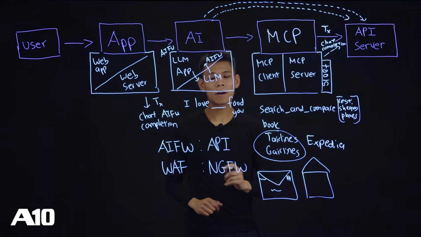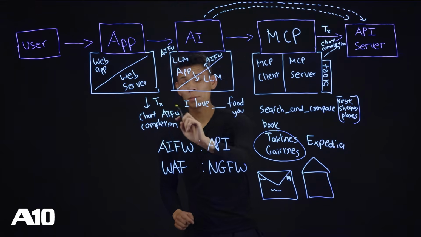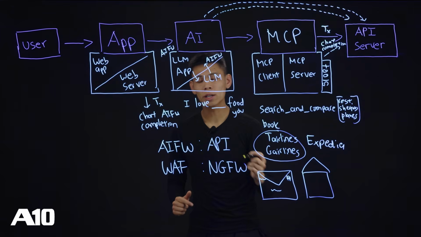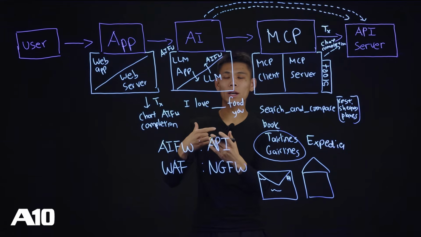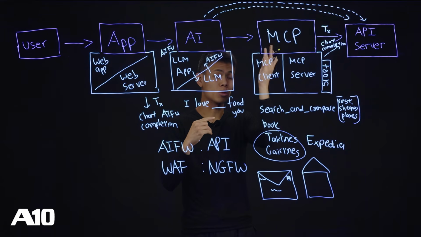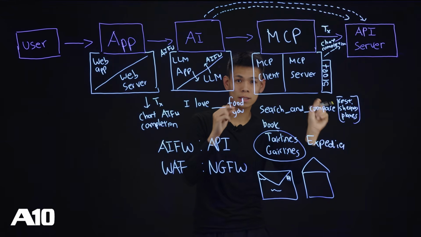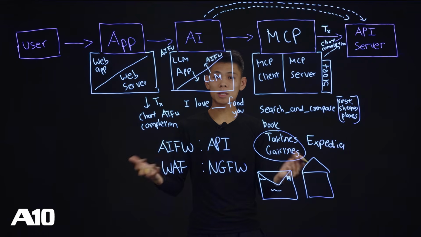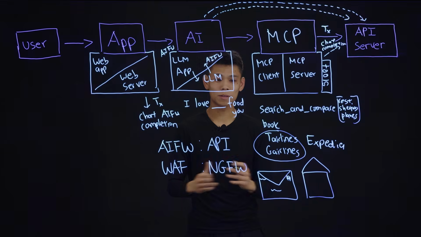It's pretty similar for the AI firewall versus APIs. Because as we talked about earlier, chat completion is being used when trying to communicate with AIs, right? So if you have a good API solution that can look into all these connections that are being made, you can kind of see what this agentic AI is trying to do through its connections. But you might not be able to look specifically into the details of what it's asking for. And that is where the AI firewall comes in. Well, I hope this session was helpful in explaining how MCPs, agentic AIs, and APIs work, because they are all connected and it's a very vast defense space.